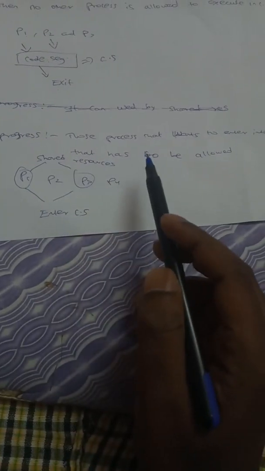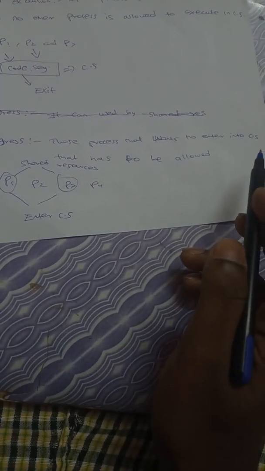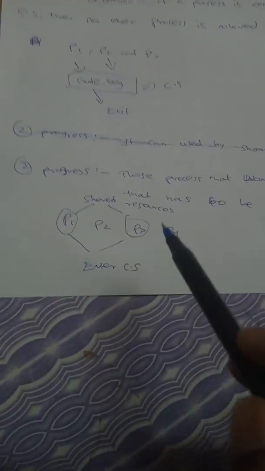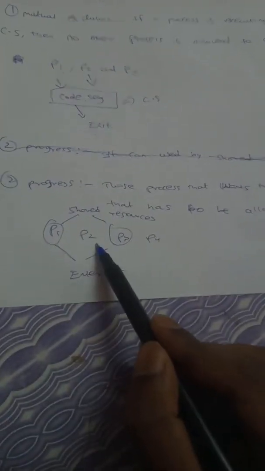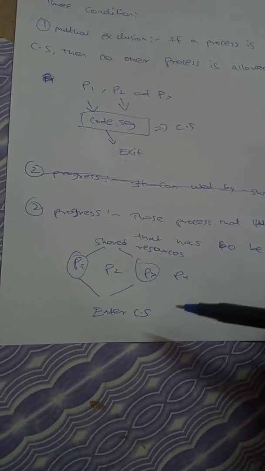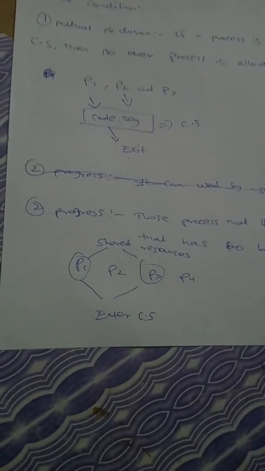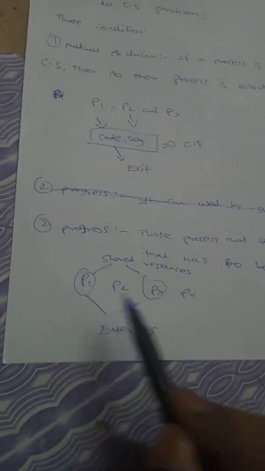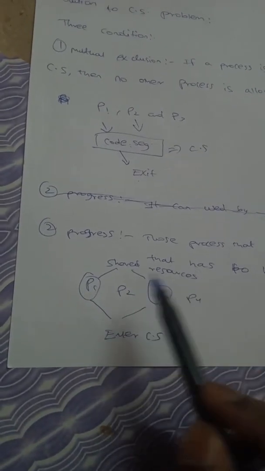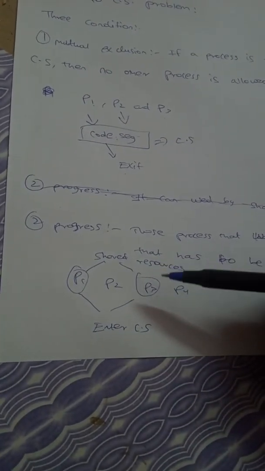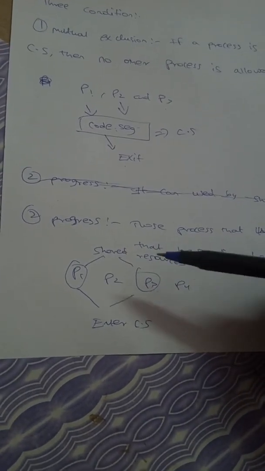Progress. Those processes that want to enter the CS, that means the critical section, have to be allowed. Now I will explain it with an example. P1, P2, P3 and P4 are four resources. They want to do their process in the critical section, but there are some errors because of squabbles between them. So to avoid this, P1 and P3 share their resources, and by joining, they both enter the critical section, do their process, and after that they exit.